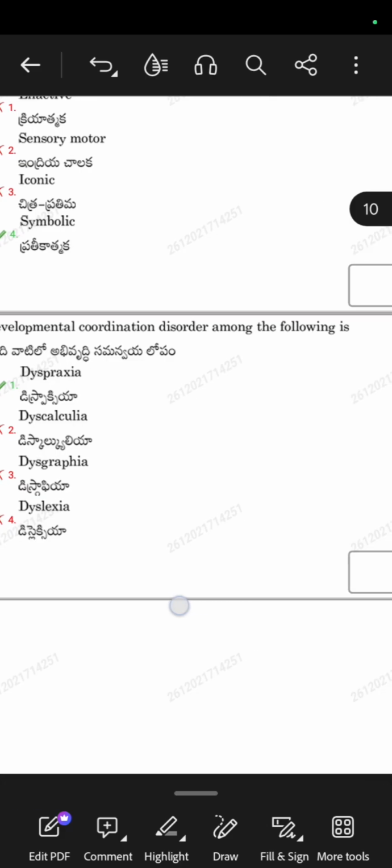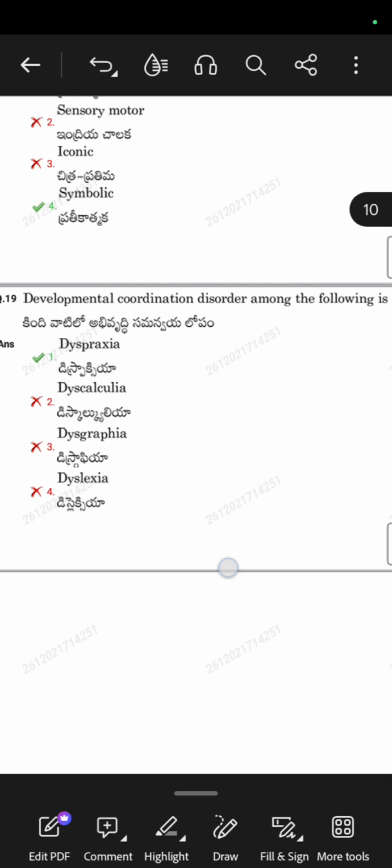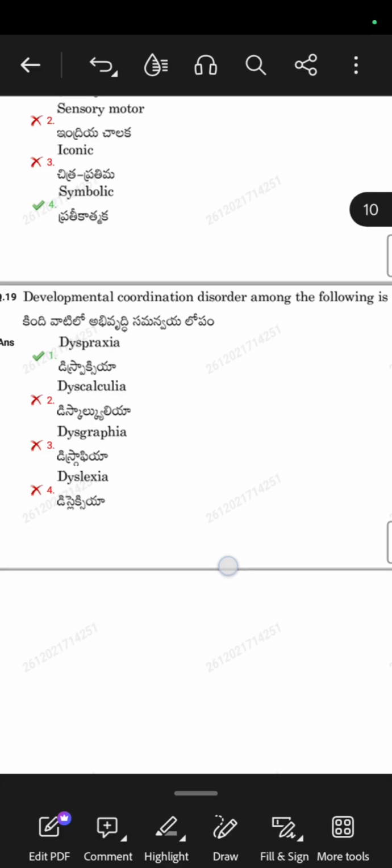Developmental coordination disorder among the following is, okay, developmental coordination disorder. So dyspraxia, dyscalculia, dysgraphia, dyslexia. Calculation, if he is unable to do mathematics, that is dyscalculia. Dysgraphia is also something where he is unable to do something. Dyslexia. The correct option for developmental coordination disorder is dyspraxia.